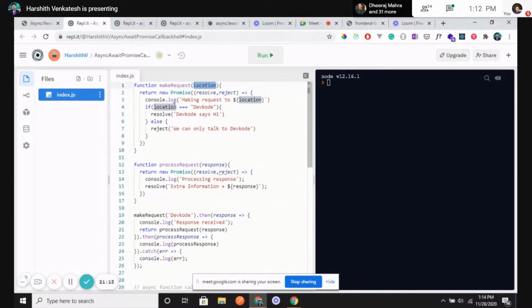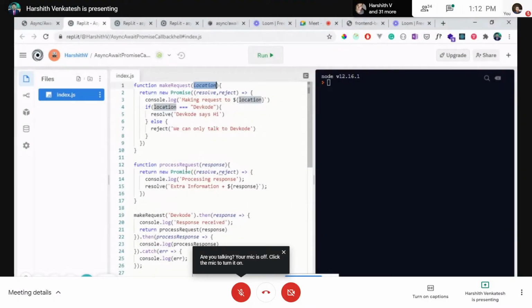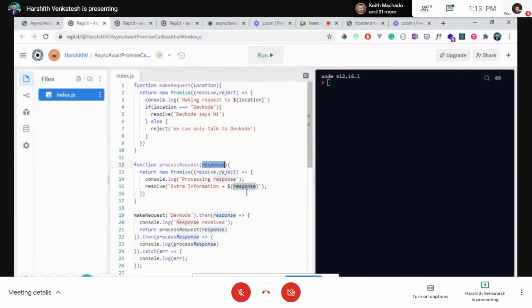I'm checking a condition: if this location is equal to dev code, I say dev code says hi, or else we'll only talk to dev code. There is one more function, processRequest, which is also returning a promise, saying it is processing the response, and it is displaying extra information about this response, whatever the parameter is that is being displayed here.